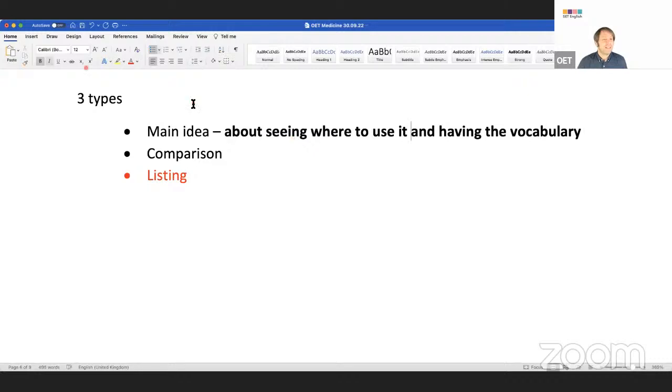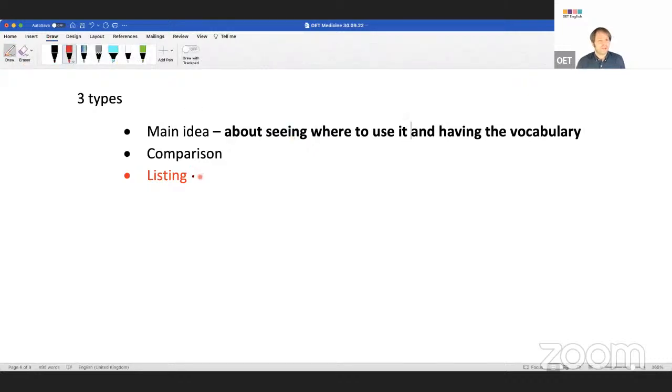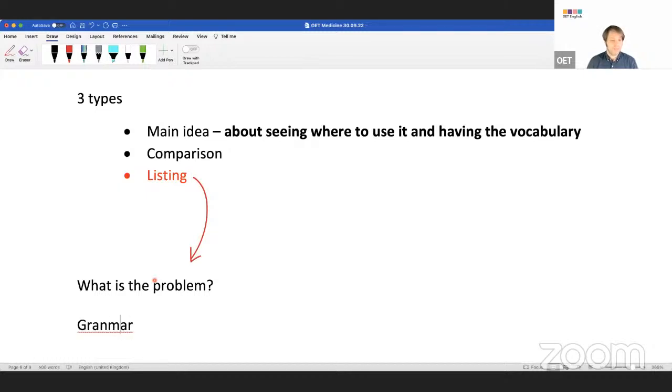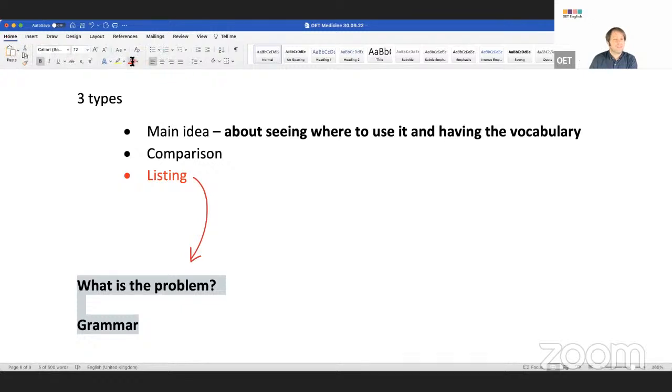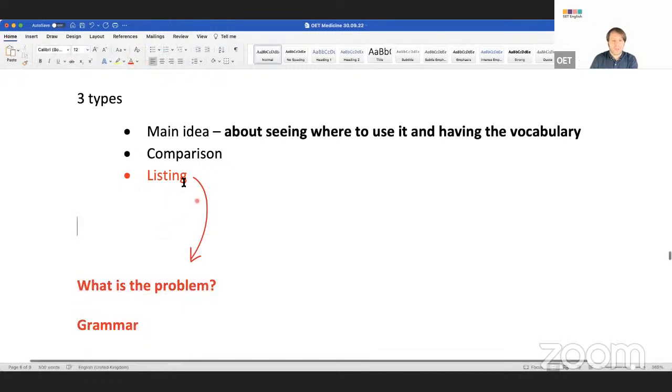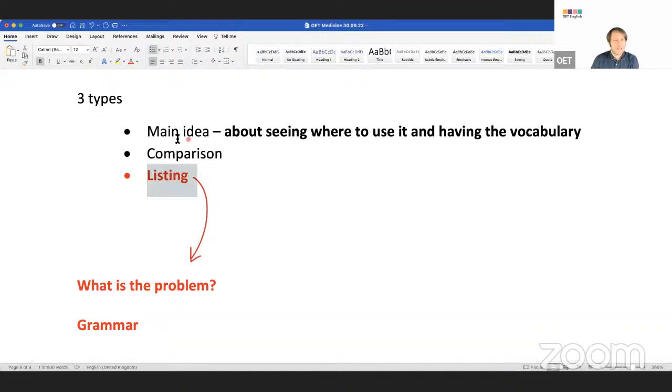But listing, what's the main problem with listing, guys? It's actually a big problem. Some of you know what listing is, maybe some of you don't. The problem is grammar. The grammar of listing. So today I'm going to teach you the grammar of listing. Is that clear for everyone? Also, listing is very powerful. In some ways, it's actually better than main idea.